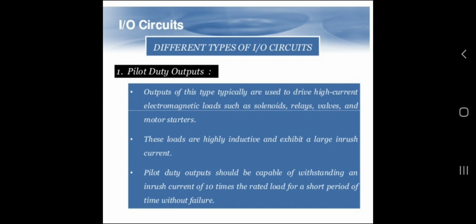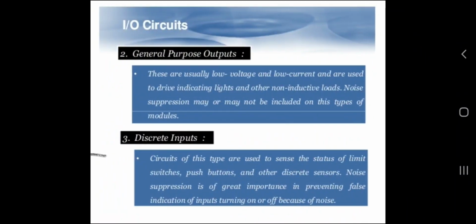So a pilot duty output should be capable of withstanding an inrush current of 10 times the rated load for a short period of time without failure. Then general purpose output. These are usually low voltage and low current outputs and are used to drive indicating lights and other non-inductive loads. Noise suppression may or may not be included on this type of module.